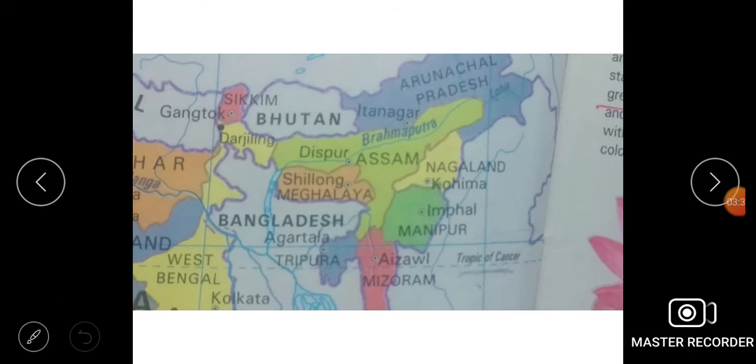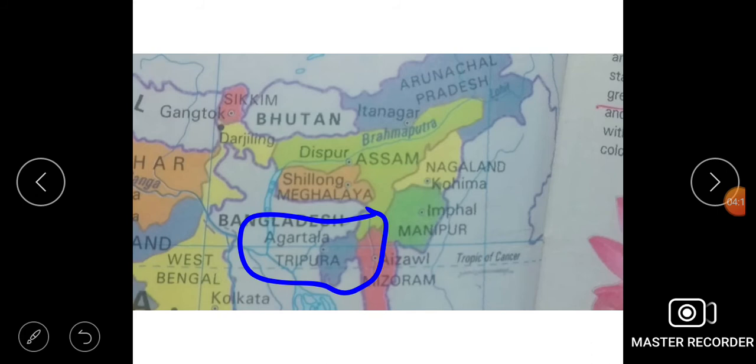First of all, this is Arunachal Pradesh, and the capital of Arunachal Pradesh is Itanagar. Below Arunachal Pradesh, there is Assam and the capital is Dispur. In Assam, the Brahmaputra, which is the largest river, flows here. This is the Brahmaputra river. This is Meghalaya, the capital is Shillong. This is Nagaland, the capital is Kohima. Below Nagaland, there is Manipur and the capital is Imphal.